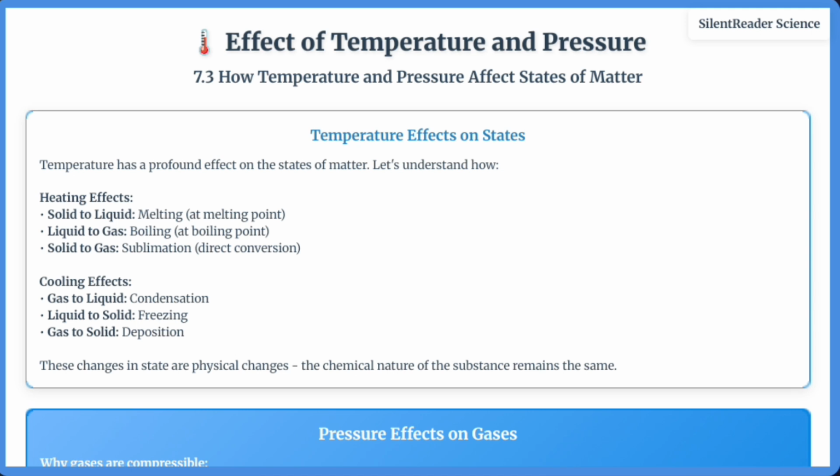Changes between states of matter are reversible physical changes. The chemical nature of the substance remains the same. Water can exist as ice, solid, water, liquid, or steam, gas, depending on temperature and pressure conditions. Understanding these transitions helps us design many useful technologies from refrigeration to power generation.